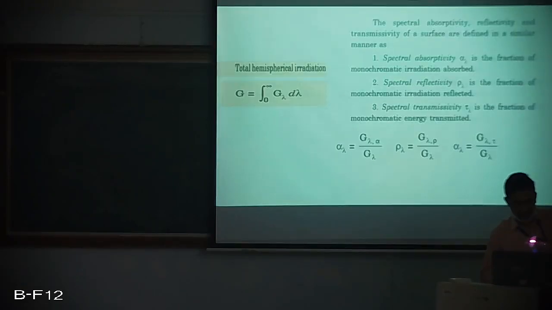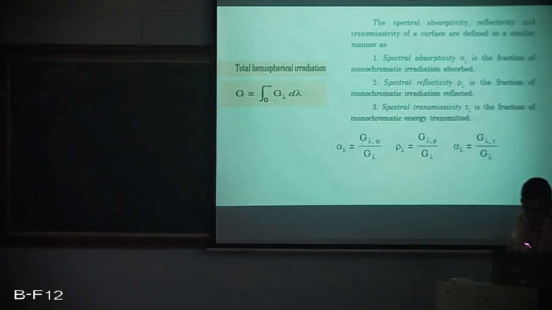So definitely, as we have absorptivity, reflectivity, and transmissivity over here, we have absorptivity, reflectivity, and transmissivity for a particular wavelength also. So spectral absorptivity is alpha suffix lambda, and it is of course the fraction of monochromatic irradiation which is absorbed. Likewise, rho lambda is the monochromatic irradiation which is reflected, and tau lambda is of course the monochromatic energy which is transmitted.